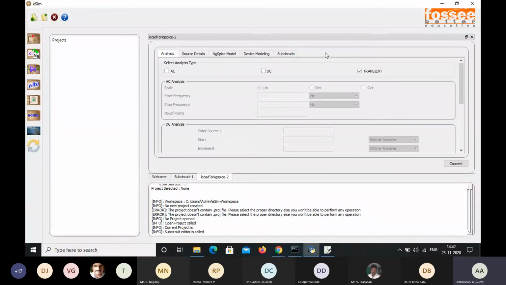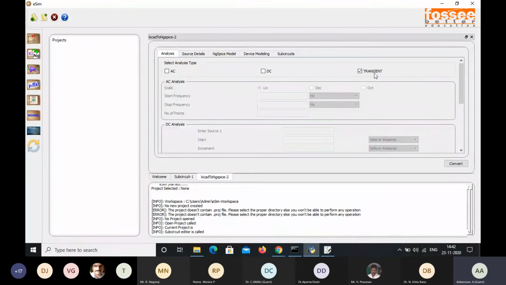Once I select this convert KiCad to ngSpice, as I said earlier, this ngSpice is where we can do the analysis, where we are going to enter the source details, ngSpice models, device modeling, and then subcircuits and all. Since we are going to design the subcircuit only, here in this analysis we can select AC, DC, or transient.